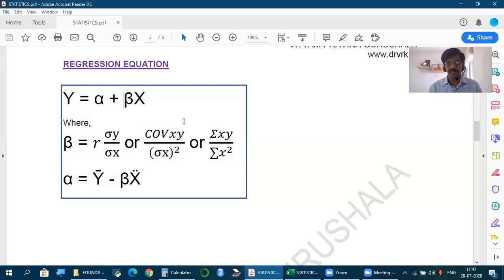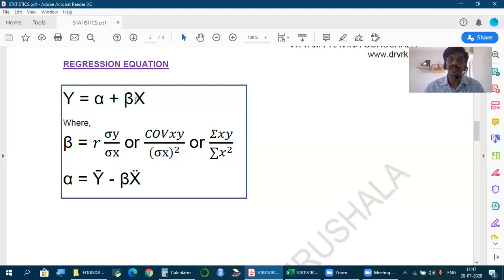This term beta, currently we're learning it as just a statistical measure, but you will see very soon that in entire finance, the concept of beta is the underlying concept. You use it literally everywhere, in all contexts. It has a very big role to play. But what exactly is the meaning? In finance you will see, but first understand it as a statistical measure. So y is equal to alpha plus beta x.